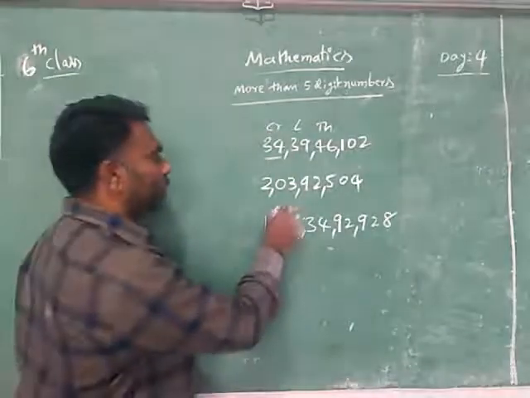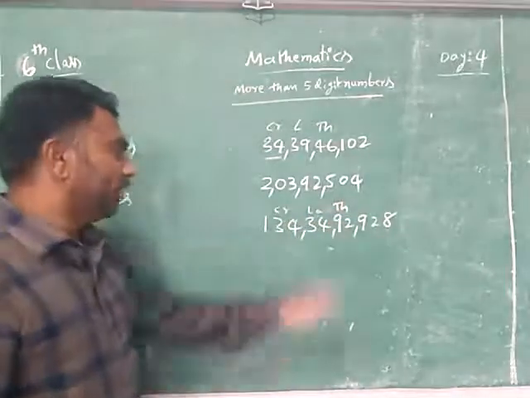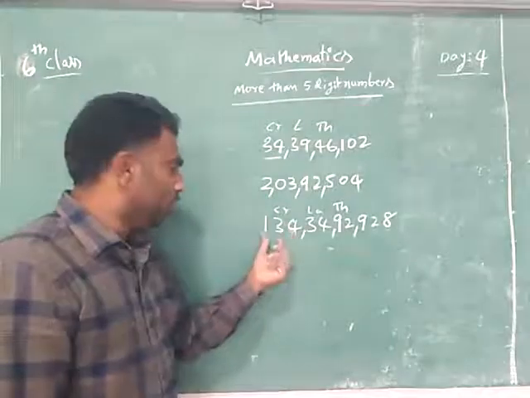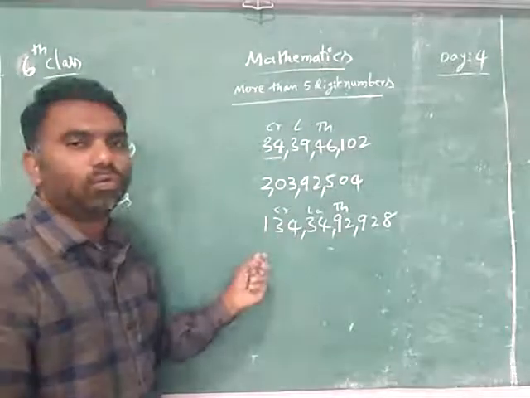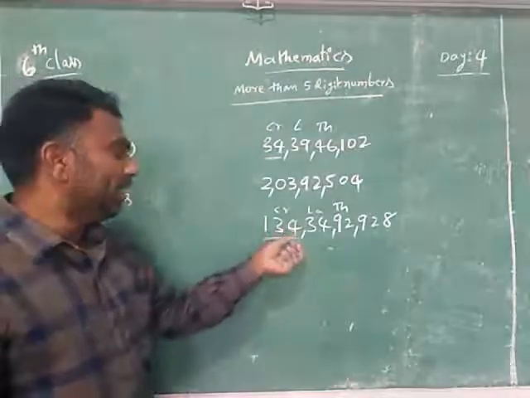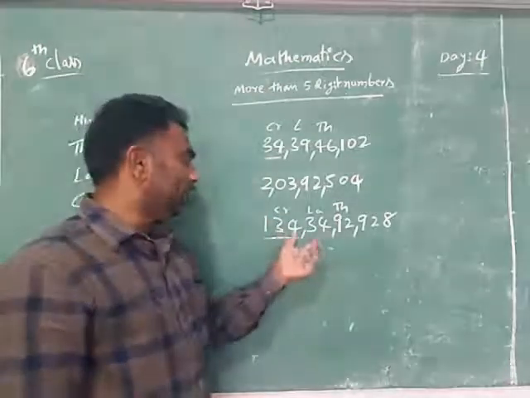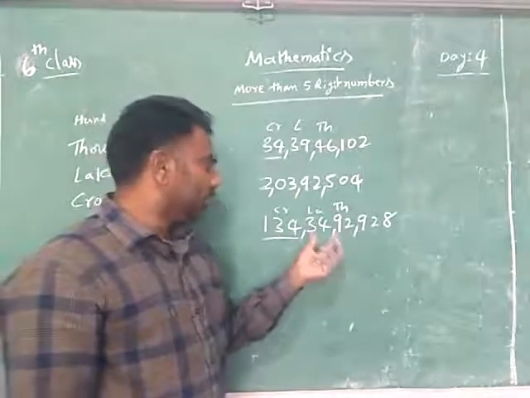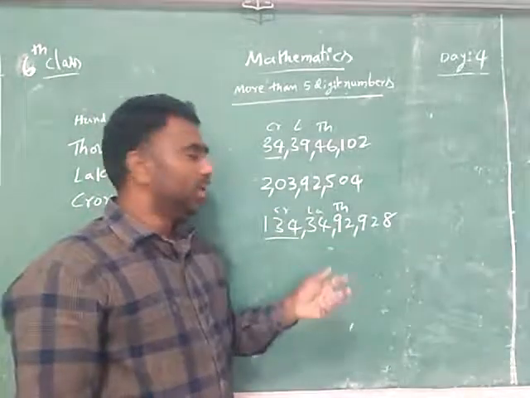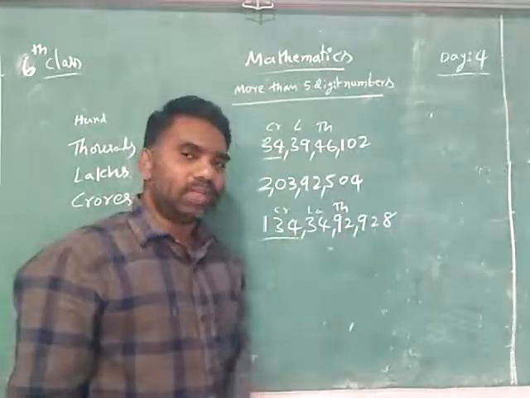Now you see, this is crores, this is lakhs, this is thousands. How do you read it? What is the total number here? 134. 134 crores, 34 lakhs, 92,928.